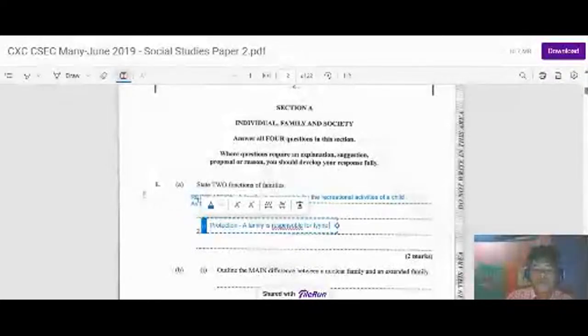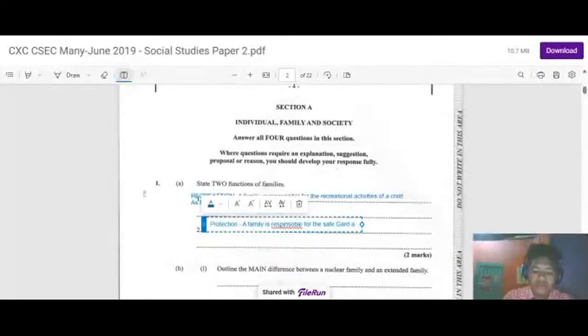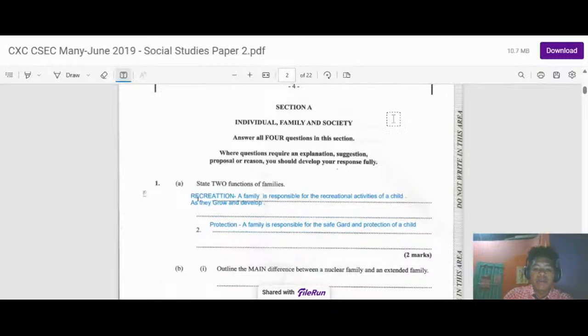A family is responsible for the safeguard and protection of a child, and also for the recreational activities of a child as they grow and develop between the period of adolescence and further ages.